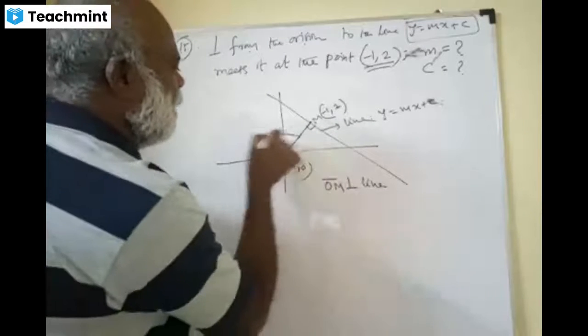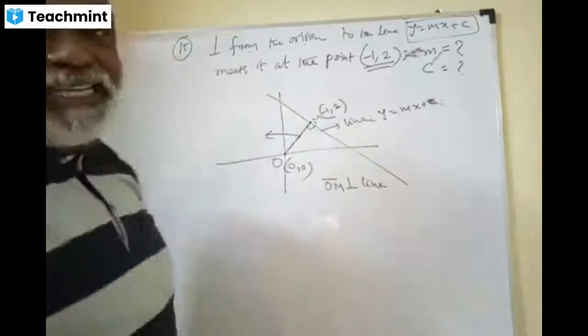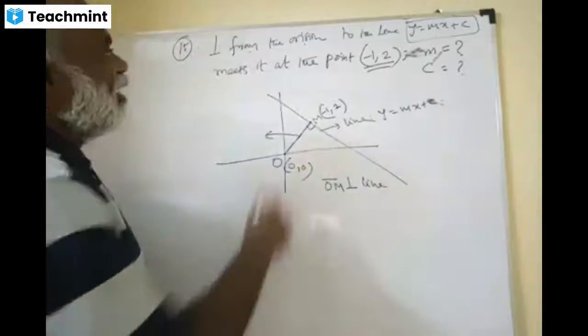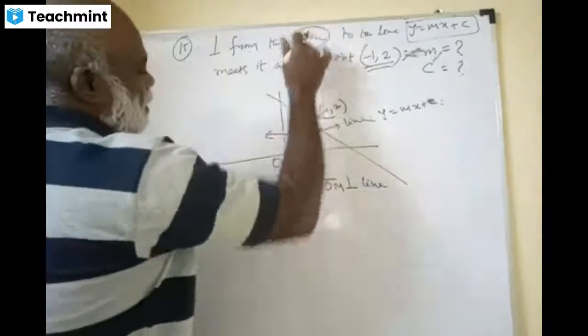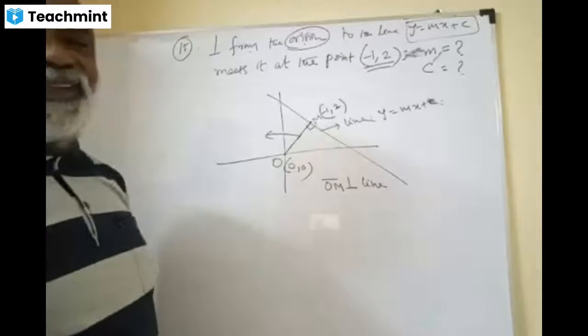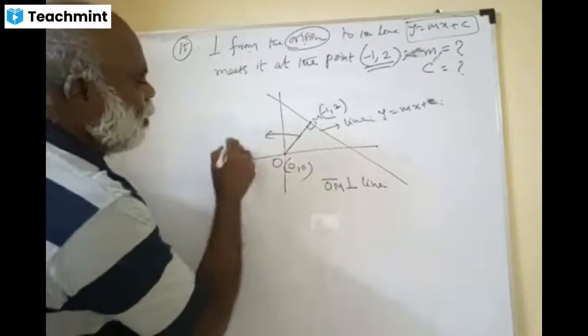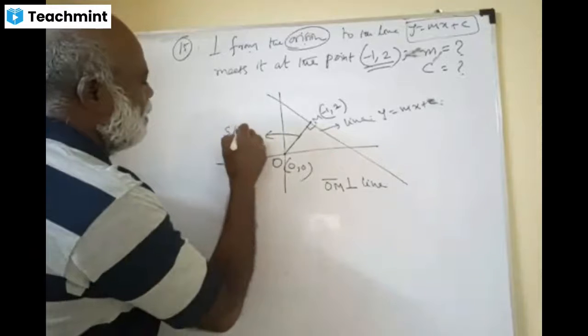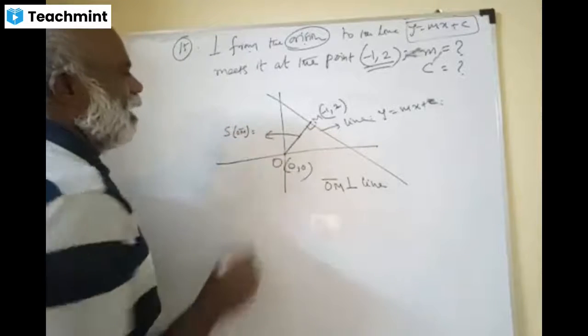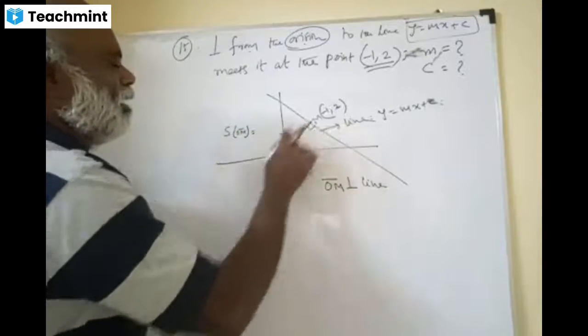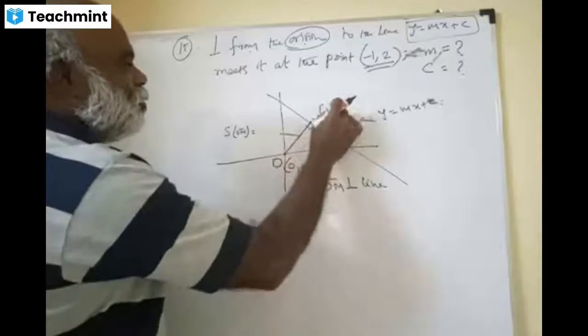So what is the slope of OM, dears? Do you know the slope of OM? Because two points are given: the origin, 0, 0, and minus 1, 2. Anybody? Quick, simple. This is 2 by minus 1.